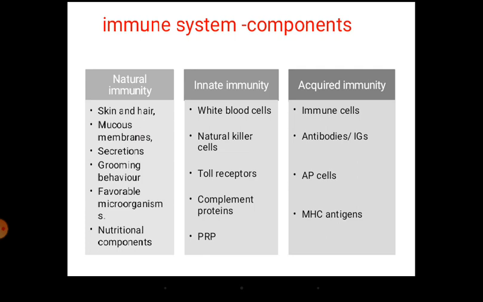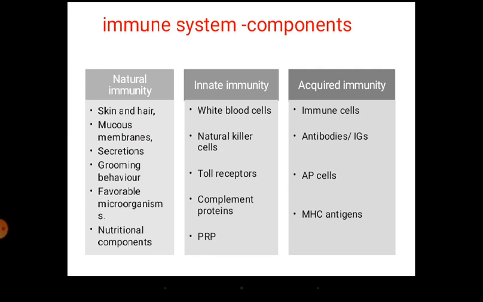Then we have favorable microorganisms. You might have heard the word: each animal, the mammal or even the avian species, will have a set of favorable microorganisms both in the skin, mucous membrane, as well as in the internal compartments, especially digestive compartments.